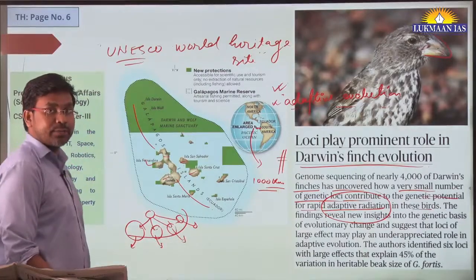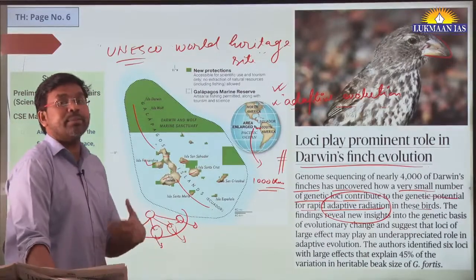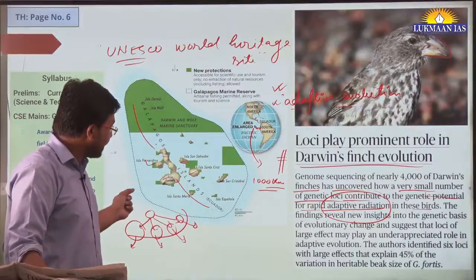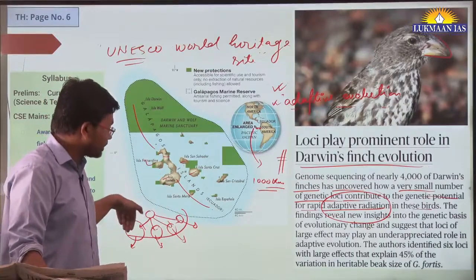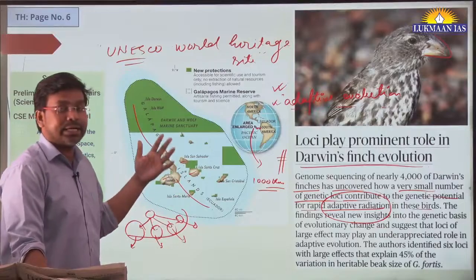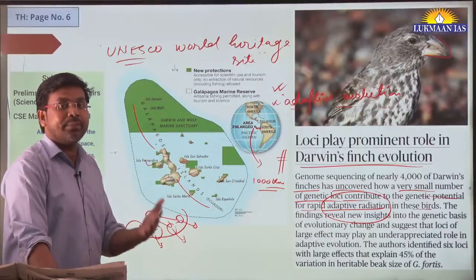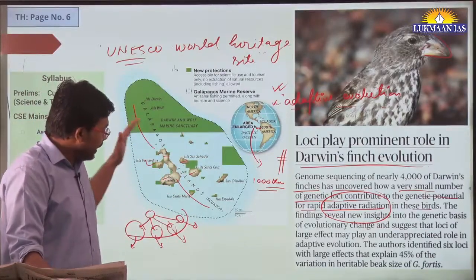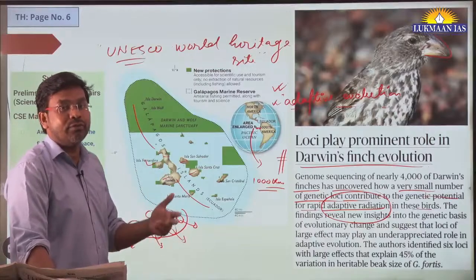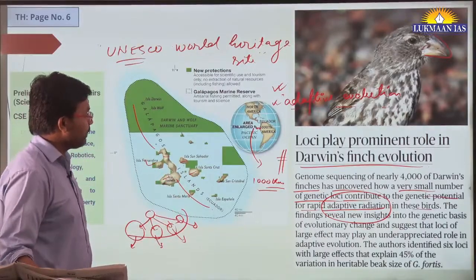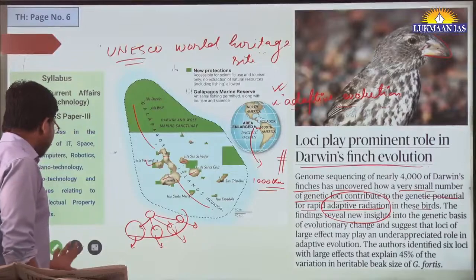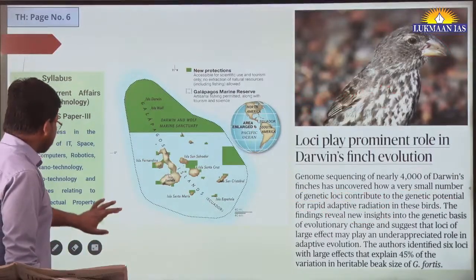The fittest one survives more, and they develop characteristics that are naturally adapted to this environment, and they have more chances of survival and of producing more offspring, and in this process it has led to different types of evolution. So in this article they have discussed this.